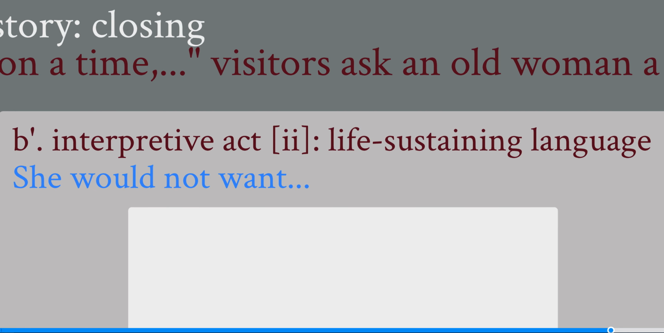After she has reinterpreted the Tower of Babel story, she moves back out into another interpretive act. I call this interpretive act number 2, where she explores life sustaining language. She signals her move into this, as I see it, by saying she would not want her young visitors to think, etc. And this is where she explores the opposite of unyielding language, life sustaining language being something that can bring life. And this section is much shorter than her other section, but it's still a means of interpreting what is going on in her frame story.